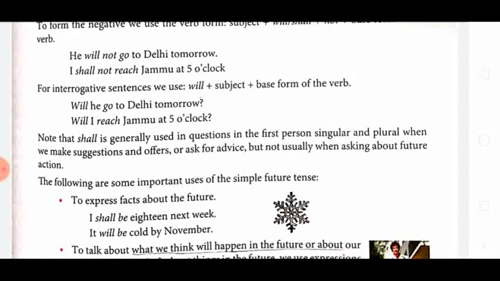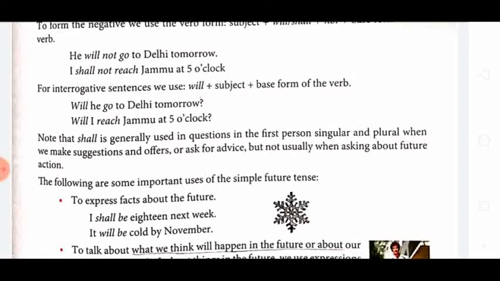Note that shall is generally used in questions in the first person singular and plural when we make suggestions and offers or ask for advice, but not usually when asking about future actions. Here you can see that in the above sentence shall is used with I: I shall not reach Jammu at 5 o'clock. Shall is used only with the first person singular and plural, that means I and we, not with any other subject.